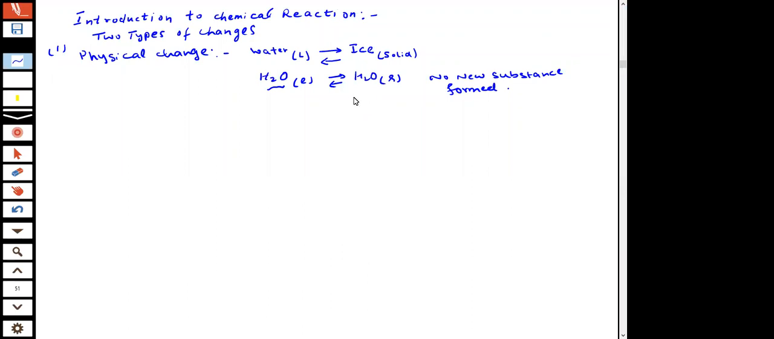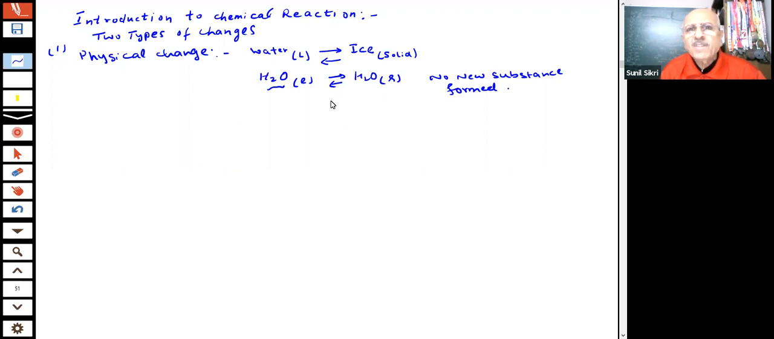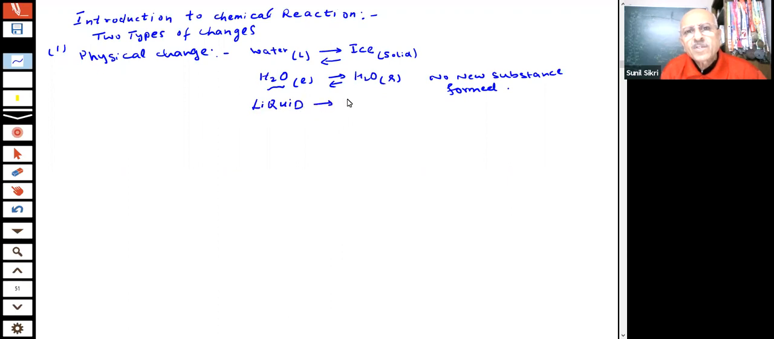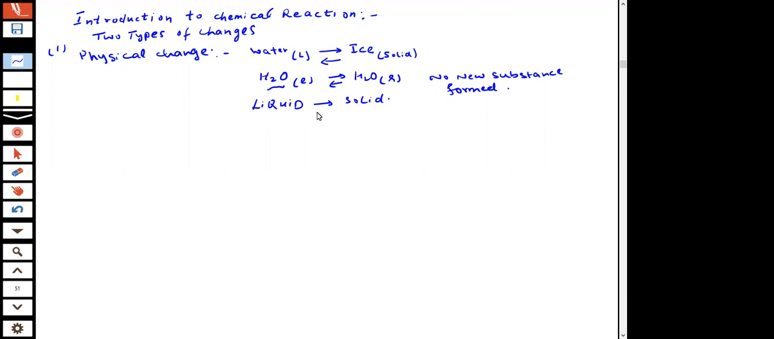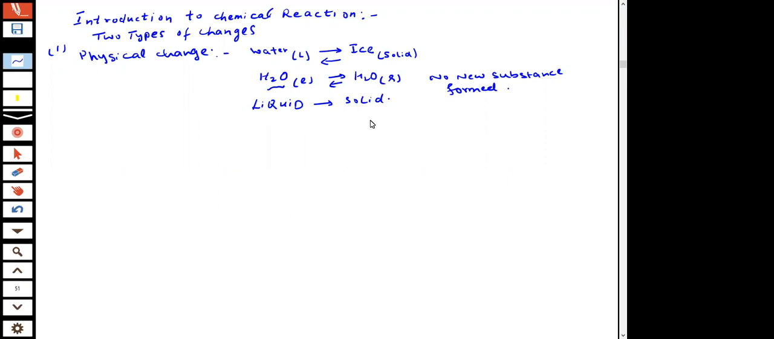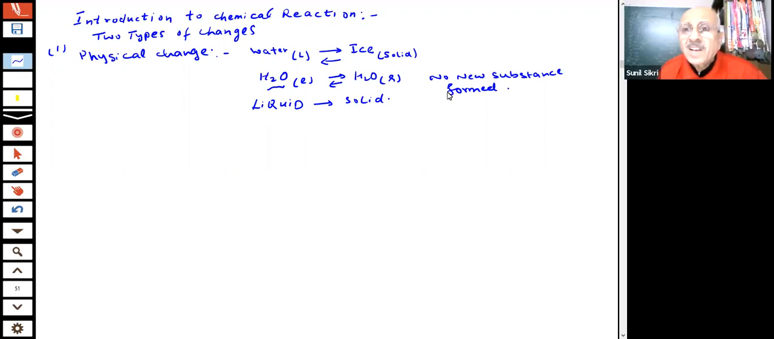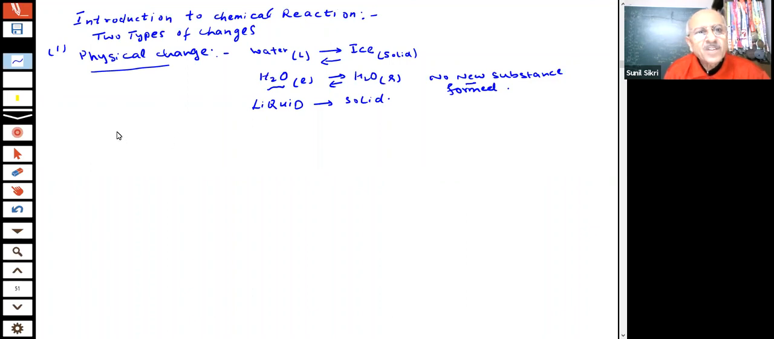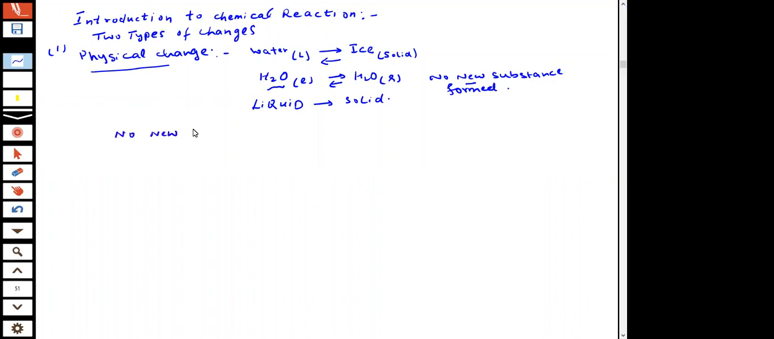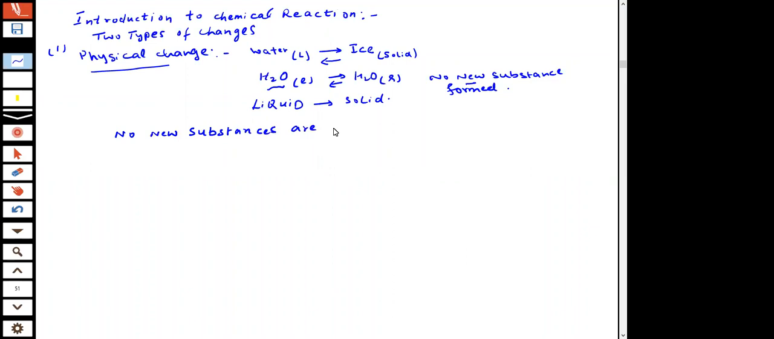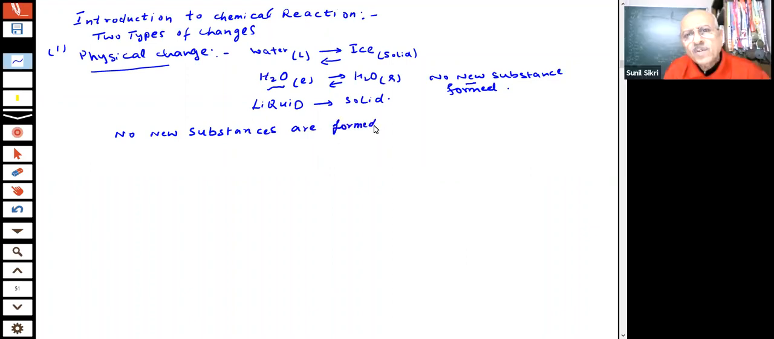There is nothing. No. So that means there is only change of state from liquid to solid or solid to liquid. You heat it, there will be gas. Again, that will be water gas. When such a change is taking place, students, this is called a physical change. So I can say that in a physical change, no new substances are produced. No new substances are formed.